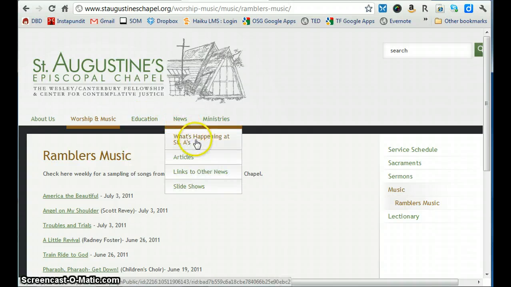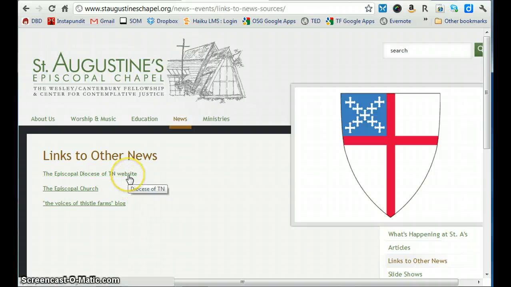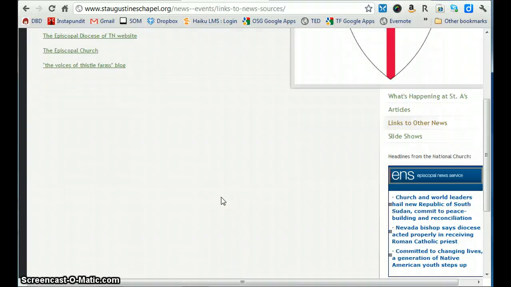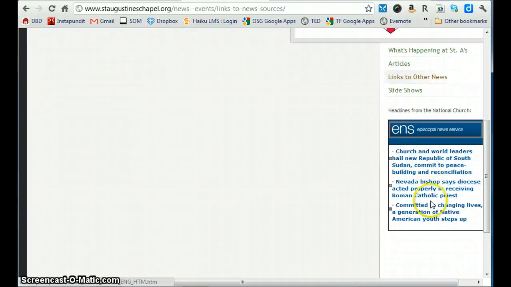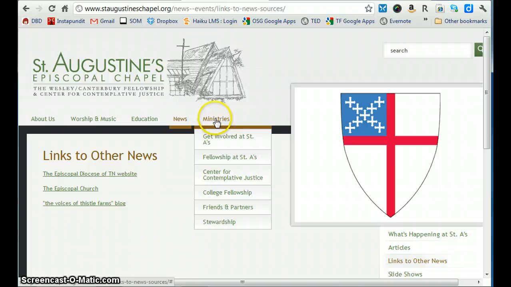News, if you click what's happening at St. A's, you will be taken to the weekly e-newsletter. Links to other news is just a way to get to the Episcopal Diocese of Tennessee website, the Episcopal Church USA website. We have a link to the Voices of Thistle Farms blog. And if you scroll down, you can see over here we have headlines from the National Church, and these are updated daily.